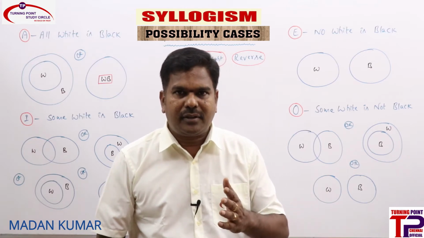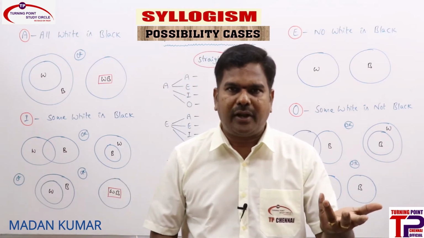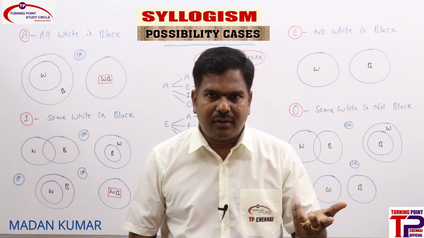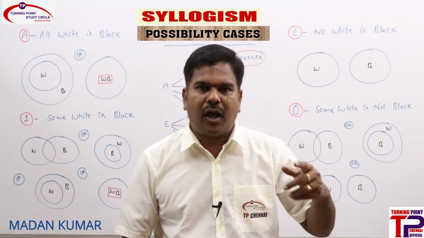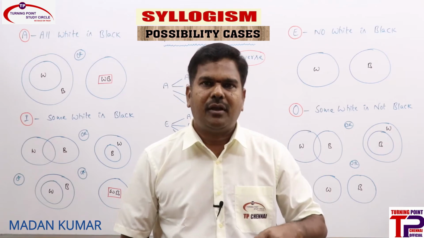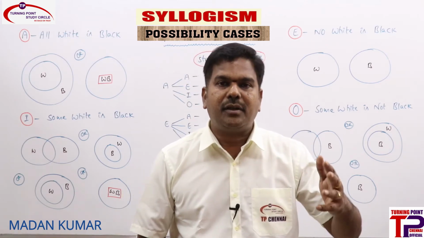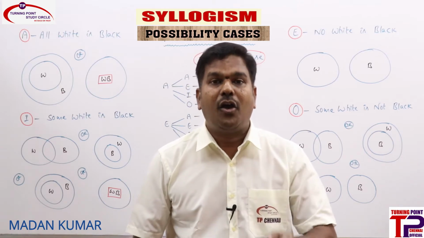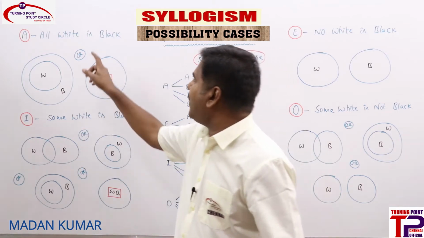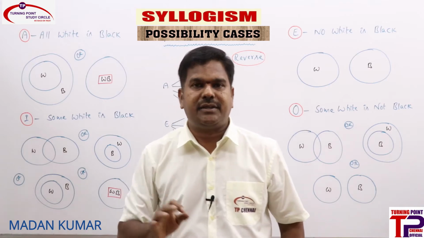You may be thinking that yes, it is a possibility, right? Is it right or wrong? "All white is black" is a statement. We are saying "all white is black" being a possibility. You can say that "all white is black being a possibility" is right, sir, but it is 100% wrong. Why? Because "all white is black" is a 100% right statement.